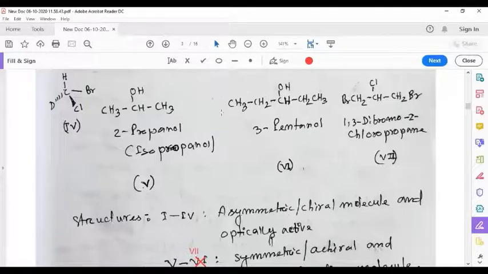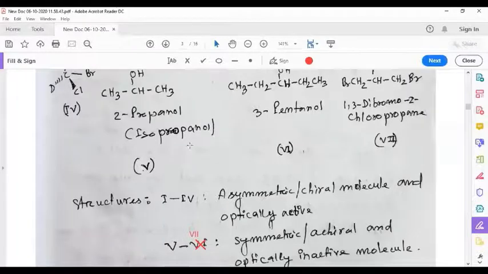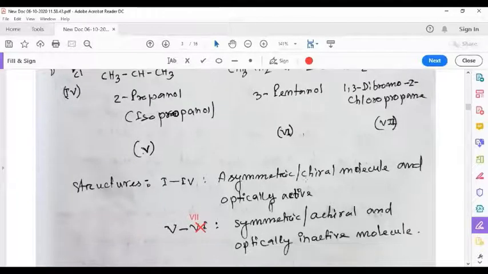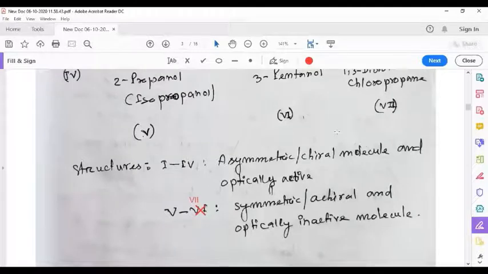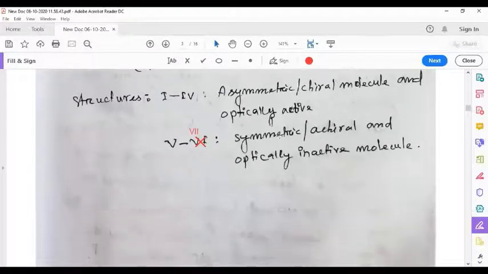Similarly, this is ethyl, this is ethyl. The two groups are the same. One is hydroxy, one is hydrogen. So this is bromomethyl, this is bromomethyl. Two groups are the same. One is chlorine, one is hydrogen. So that means structures 1 to 4 are asymmetric or chiral molecules and they're optically active, whereas structures 5 to 7 are symmetric molecules. Symmetric or achiral and optically inactive molecules.